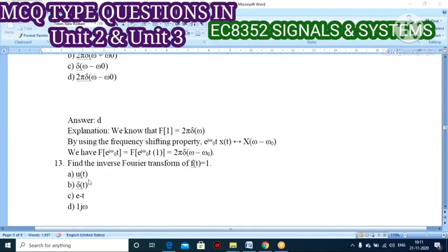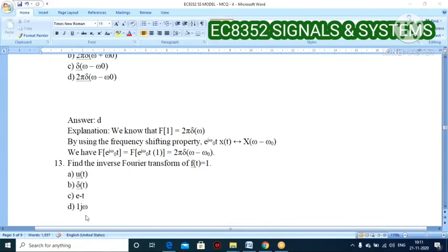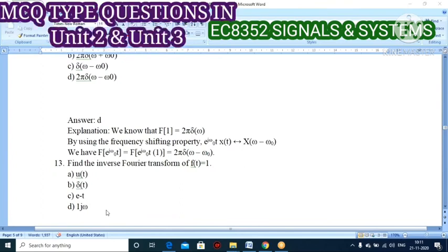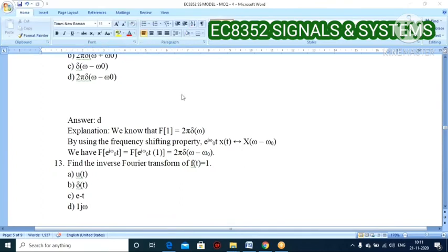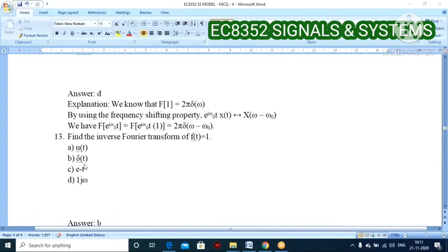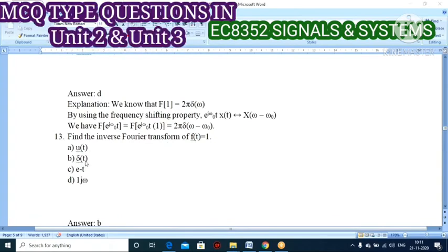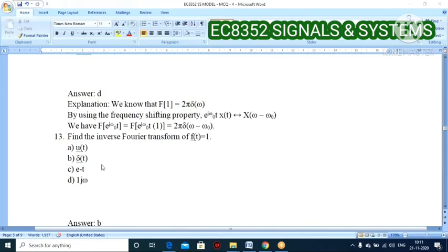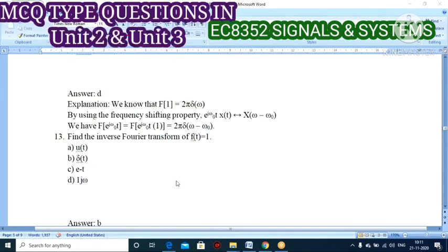Inverse Fourier transform. Option A u of t, option B del of t, option C e to the power of minus t, option D 1 power e j omega. The inverse Fourier transform of 1 is del of t, the impulse function only. The inverse Laplace transform of 1 also becomes del of t. So del of t is the correct answer.